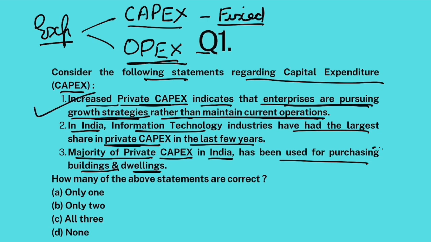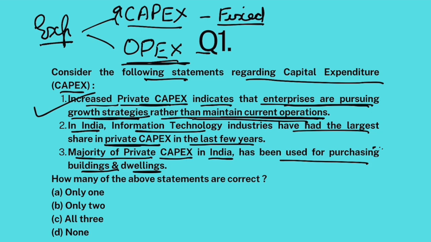Absolutely correct. Because if companies are increasing their capex, that means they want to expand. But if companies are increasing their OPEX as a share of their total expenditure, then they are basically trying to stop expansion and maintain current operations. So that is correct.